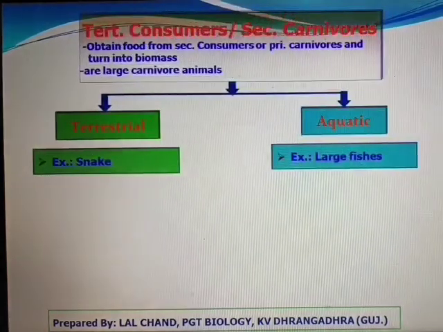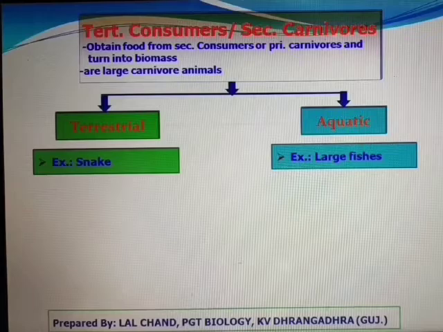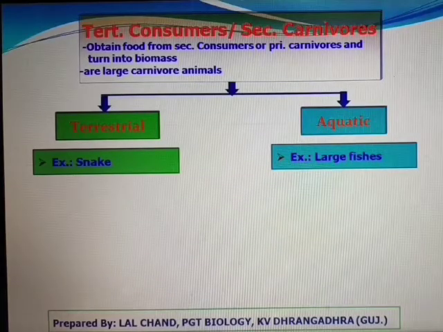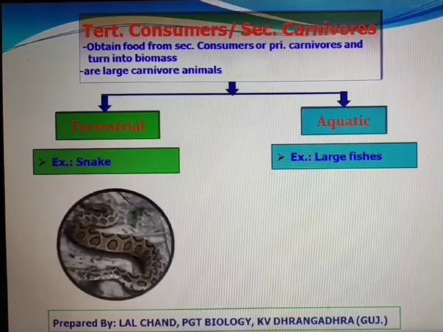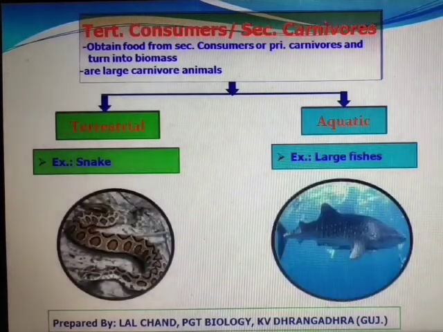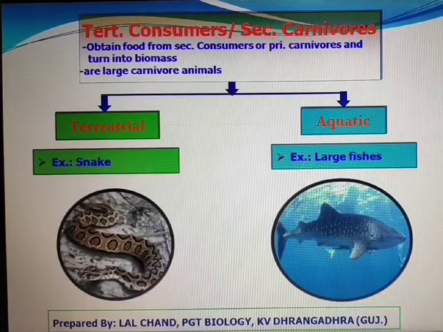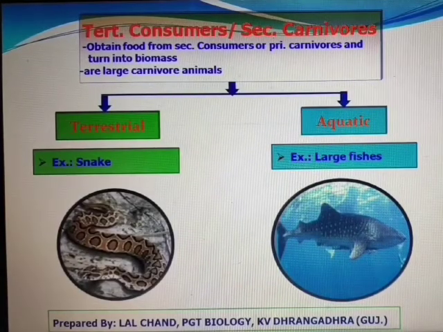Next category is tertiary consumer or secondary carnivores. They obtain food from secondary consumers or primary carnivores and turn into their biomass. Actually, these are large carnivore animals which feed on primary carnivores. Snake is an example from terrestrial habitat, and large aquatic fishes are example from aquatic habitat.